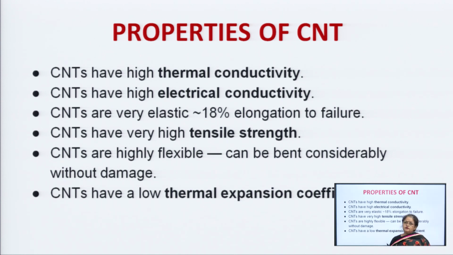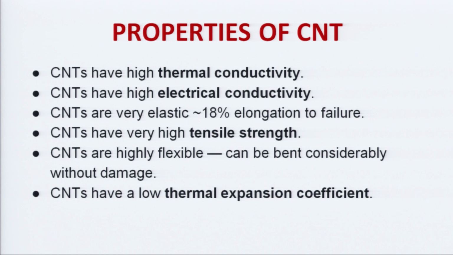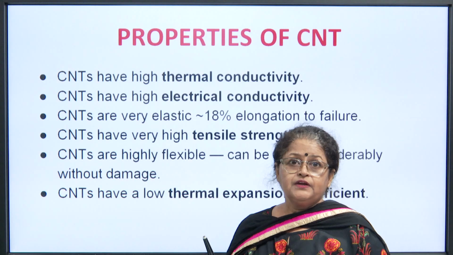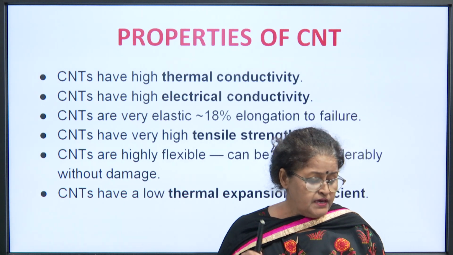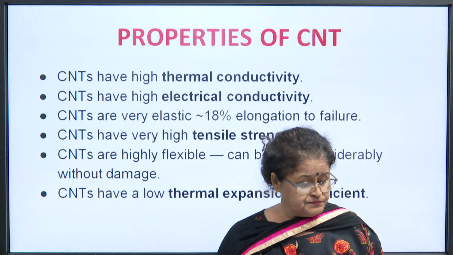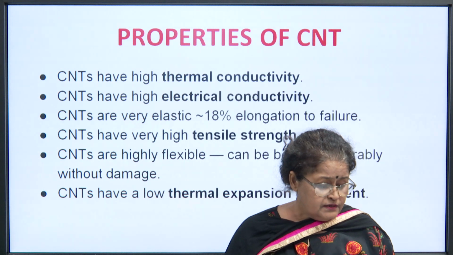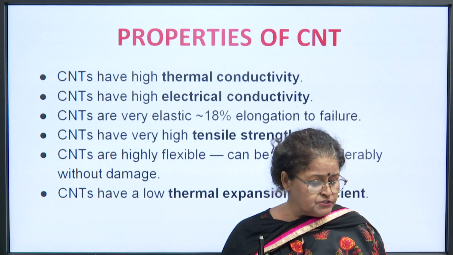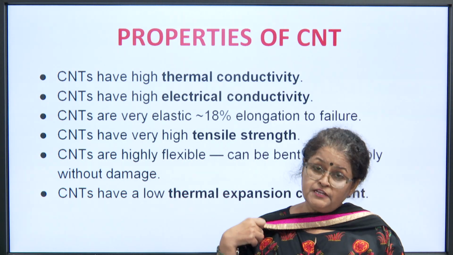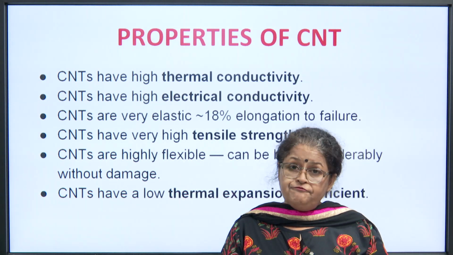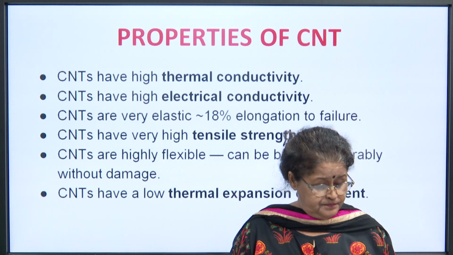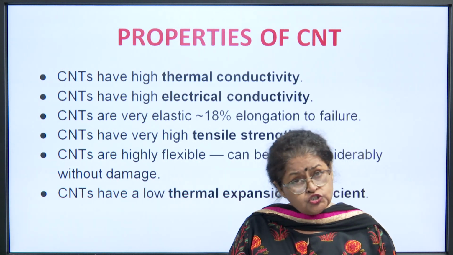Okay, so we move on to the properties of carbon nanotubes. When we look at some of the properties of nanomaterials, normally they are very hard, exceptionally strong, ductile at high temperature, chemically very active, and wear and tear resistant and erosion resistant.